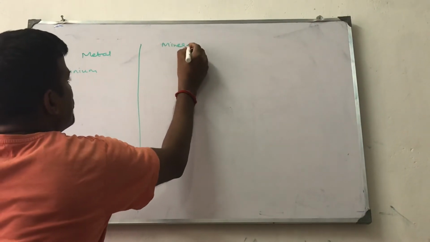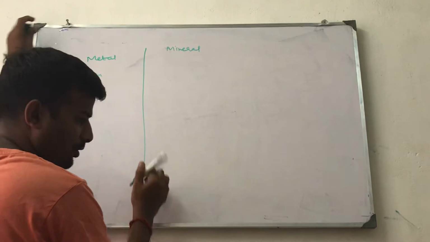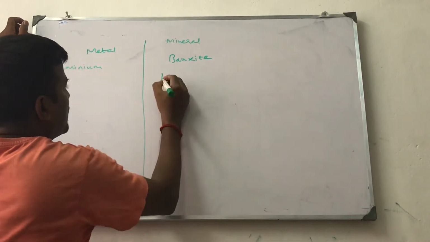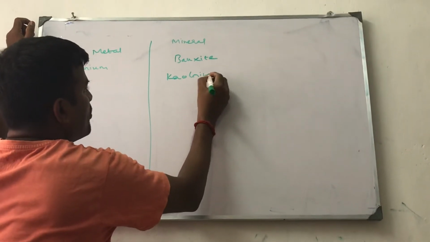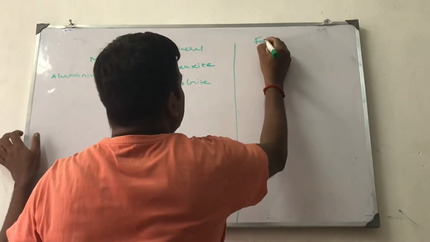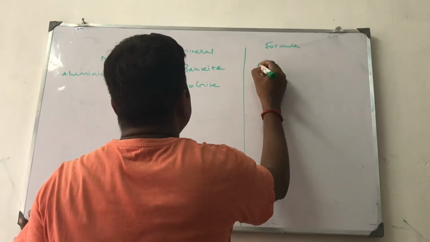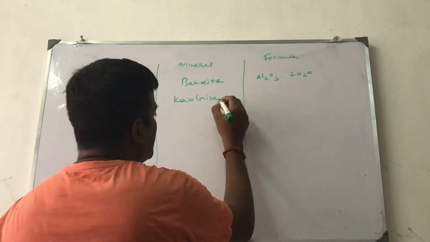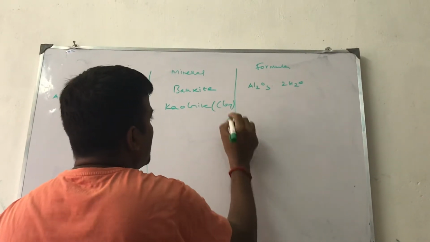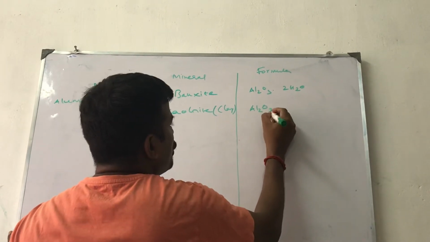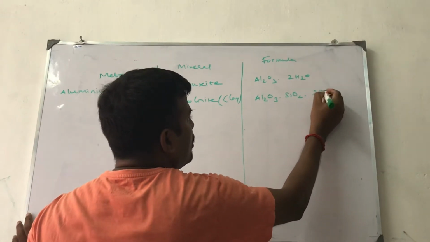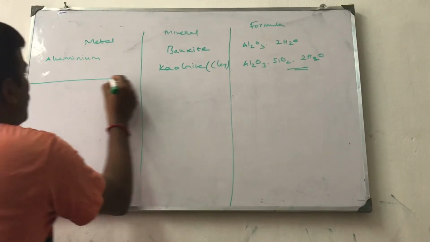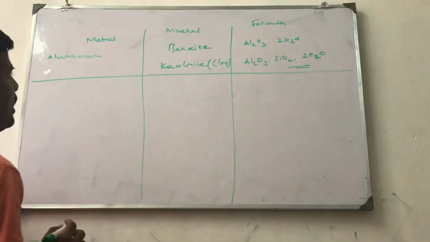Minerals: aluminium is obtained from bauxite and kaolinite. The formula of bauxite is Al2O3.2H2O. Kaolinite is a form of clay, and its formula is Al2O3.2SiO2.2H2O. These are the two primary ores of aluminium.